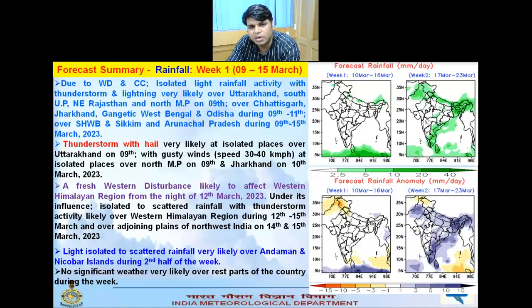I already discussed that. Due to the fresh WD, effective 12th of March over the Western Himalayan region, isolated to scattered rainfall with thunderstorm is likely during 12th to 15th over the Western Himalayan region, and over the adjoining plains of Northwest India on 14th and 15th. With this, light isolated to scattered rainfall is very likely over the Andaman and Nicobar Islands during the second half of the week. Rest of the country, no significant weather is likely during the week.